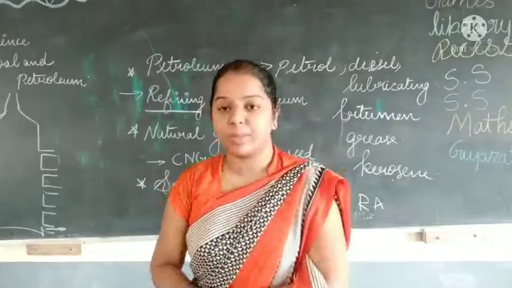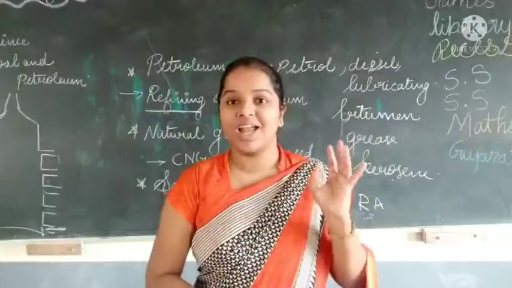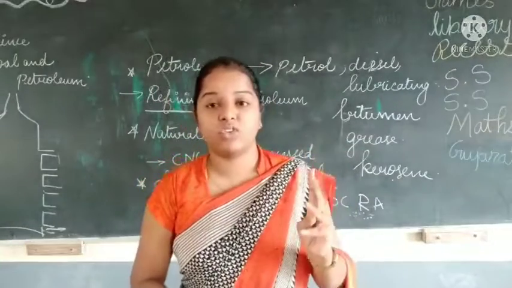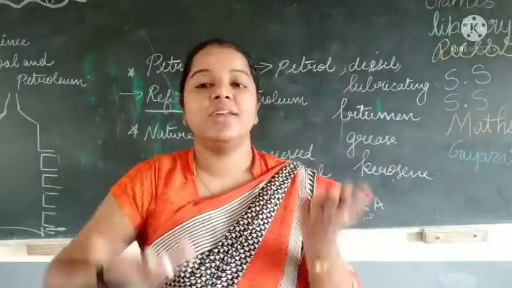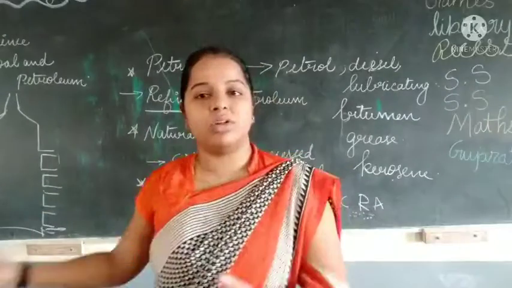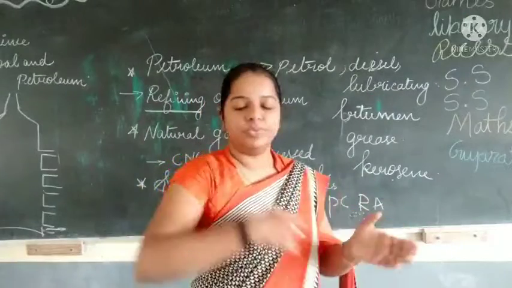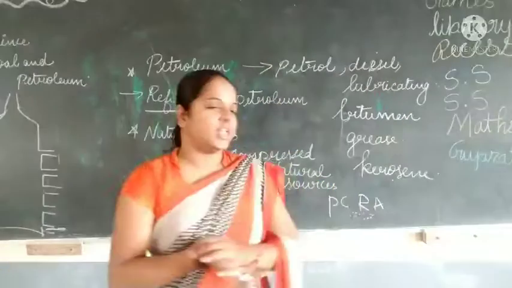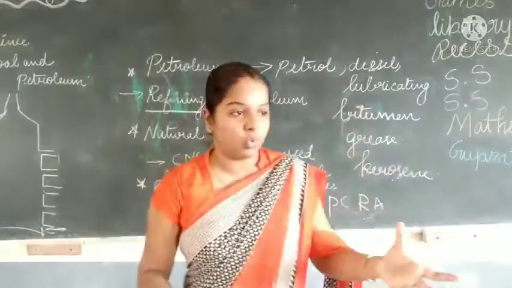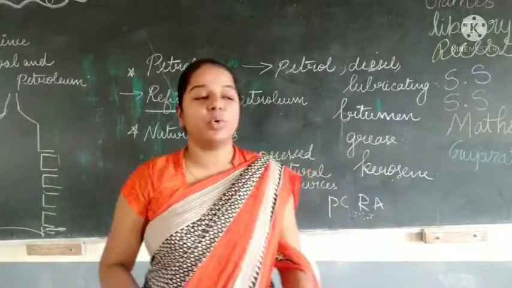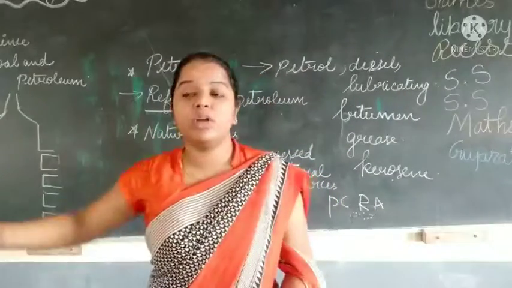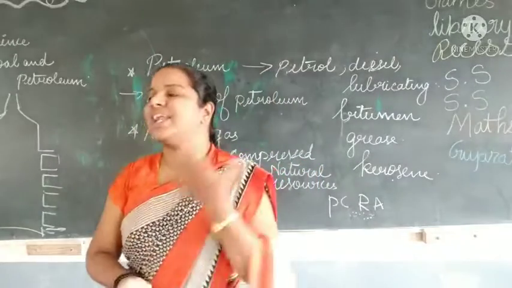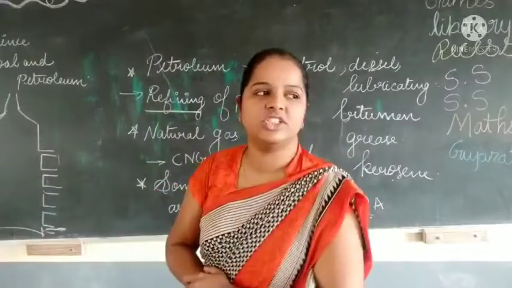We started our chapter with the topic of resources, and we learned about exhaustible and inexhaustible resources, where exhaustible means the thing is in limited quantity. The resources that are limited are called exhaustible resources. The things that are not used up when you utilize them, we call inexhaustible resources. Then we learned about coal and the different products obtained from coal, and about petroleum and the different products obtained from petroleum. Understood? And then we learned about natural gas.